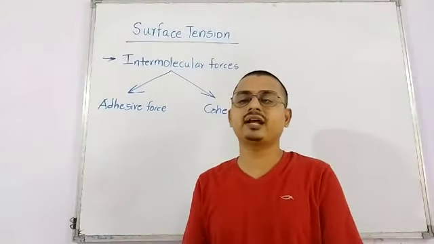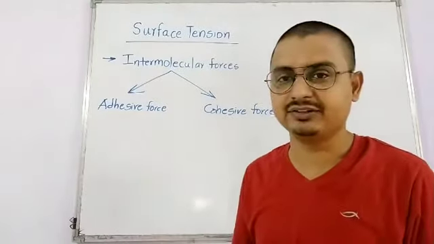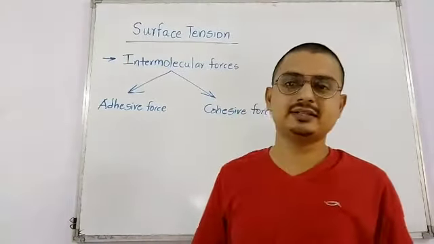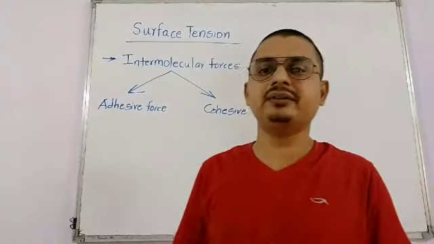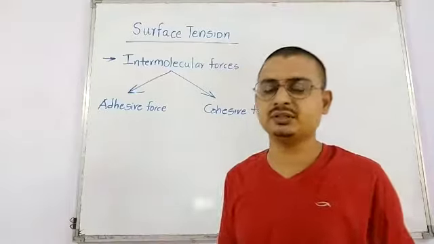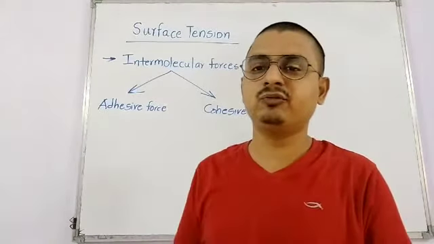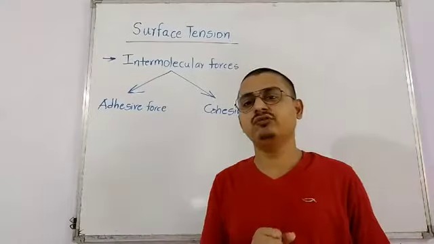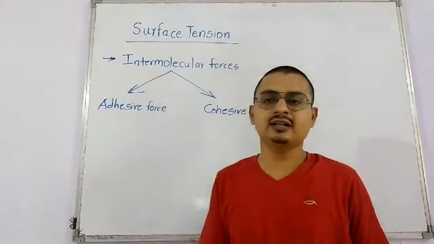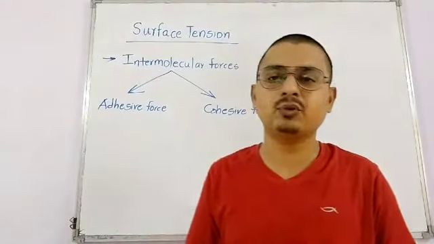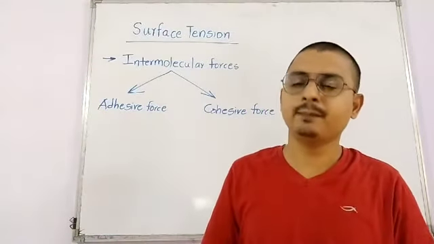Example, the force of attraction between solids and liquids, or liquids and gases, or solids and gases. These pairs are of different substances. This kind of intermolecular force is called adhesive force. ये जो intermolecular force of attraction होता है, they are of two types. उसमें attractive force भी होगा, साथ में आपको repulsive force भी देखने मिलेगा.